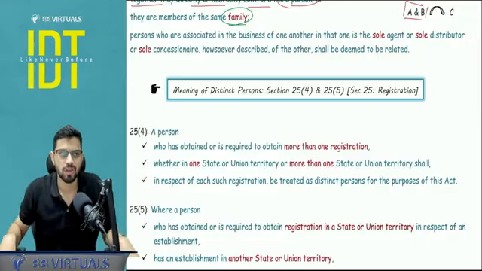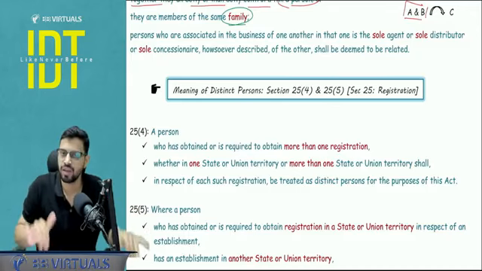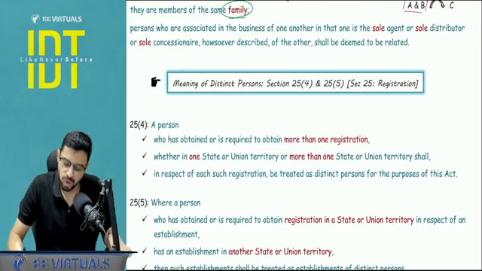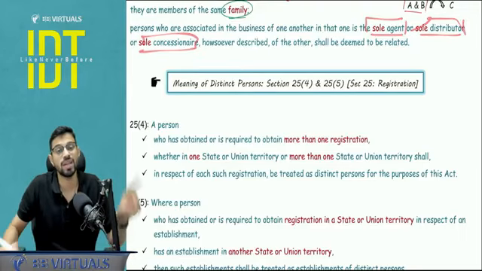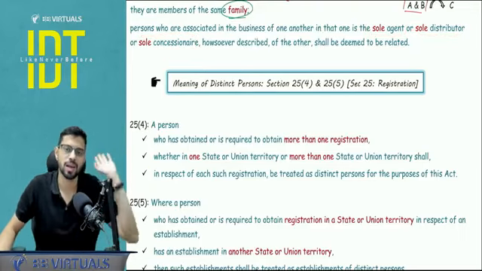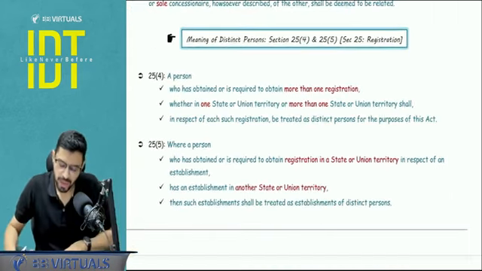So if the question is giving you that my brother is a well-known professional, my brother is owning a factory, that means they are not dependent on you, so they won't fall in the family, and hence they won't be your related person. Last, if anyone is your sole agent, your sole distributor or sole concessionaire, so he is a sole agent for you, you don't have any other agent, then that person will be a related person. If you have more than one agent, then no, not a sole agent. Now the next meaning you need to understand is distinct person.